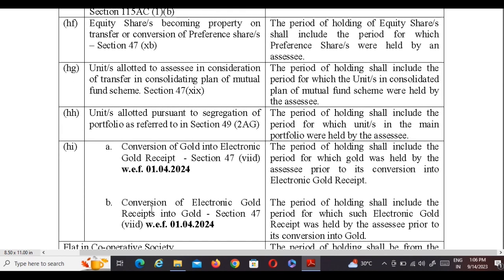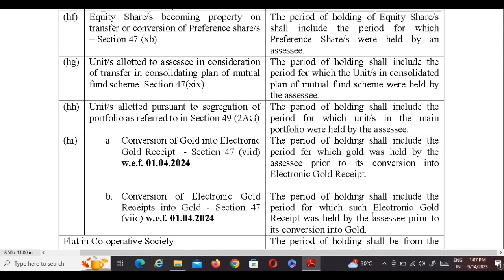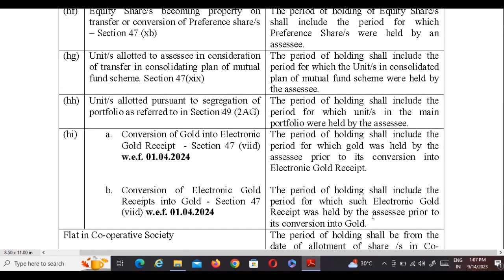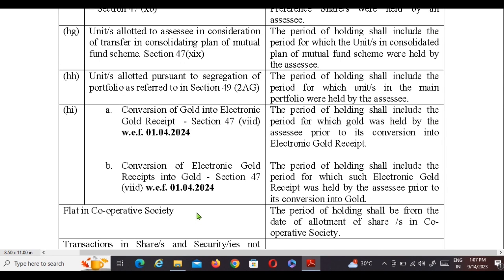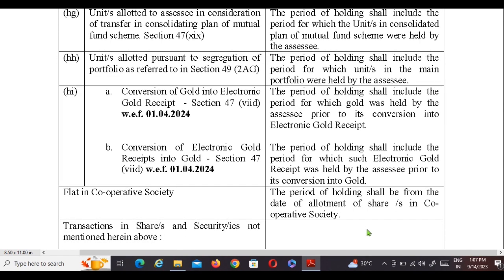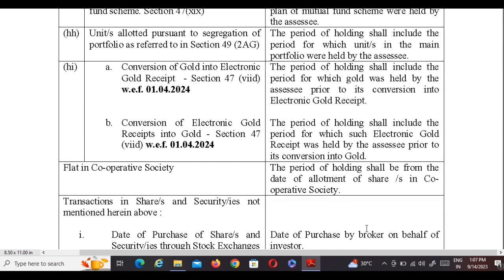HIB. Conversion of electronic gold receipts into gold, section 47 clause 7D with effect from 1/4/2024. The period of holding shall include the period for which such electronic gold receipt was held by the SSE prior to its conversion into gold. Flat in cooperative society. The period of holding shall be from the date of allotment of share in a cooperative society. Transactions in share and security not mentioned hereinabove.